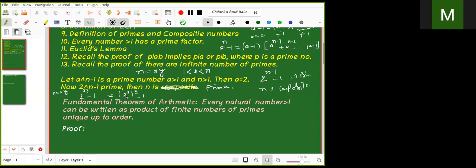If it is greater than 2, then 2 power x minus 1 is not a prime number. Why? In the first result I proved that if it is a prime, then a has to be 2. Now my a is 2 power x, the entire thing. So this is 2 only when x equals 1. But now n is composite, that's a problem. This is one way to prove it by using the first result. Independently also we can prove it.